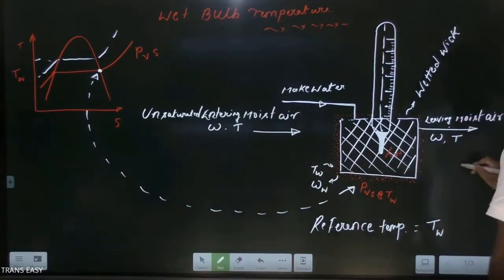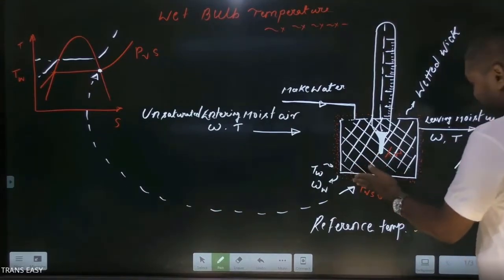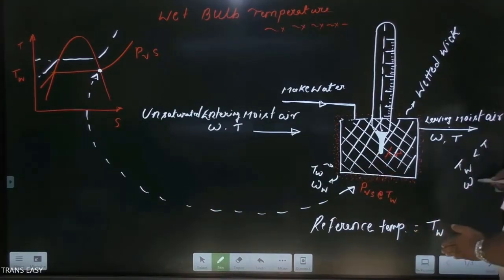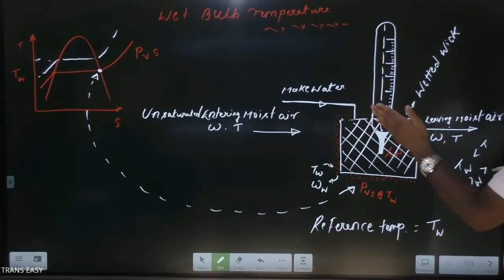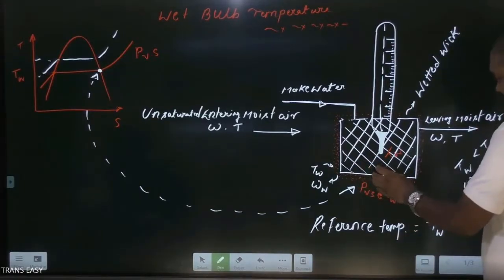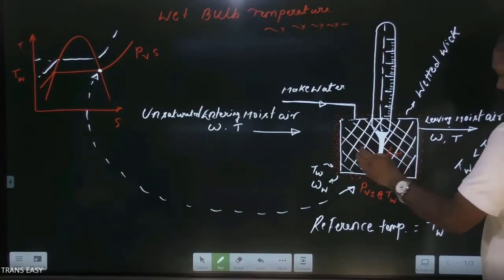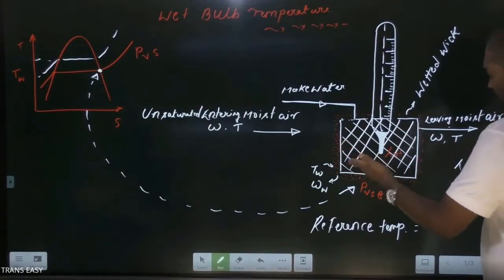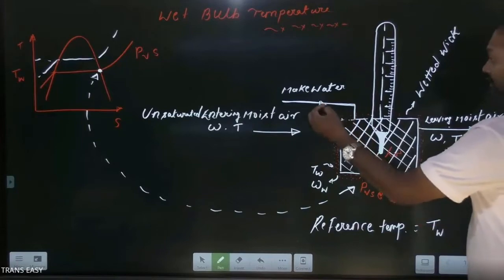Temperature TW less than T, but humidity at the surface of water body, which is represented by omega W, greater than humidity of entering or leaving moist air. Yes, because here huge amount of water vapor is available. So vapor content at the surface of water body is greater than humidity of entering moist air.